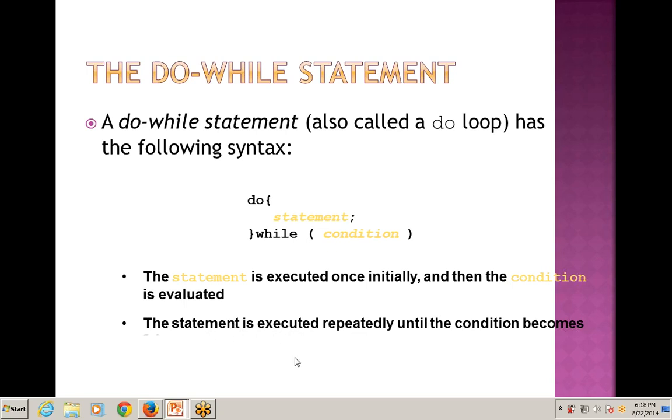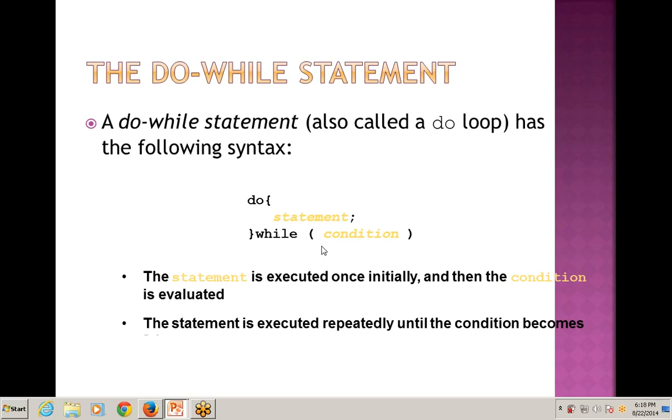Then the next point says the statement is executed repeatedly until the condition is false. Meaning after executing one statement, the next statement will be executed as per the condition. If the condition is true, the next statement will be executed; otherwise, the next statements are not executed. So this is the main difference. In while, first the condition is checked and then the statement executes. But in do while, one statement is executed before checking the condition, and then on the basis of that condition, it is decided whether other statements are executed or not.